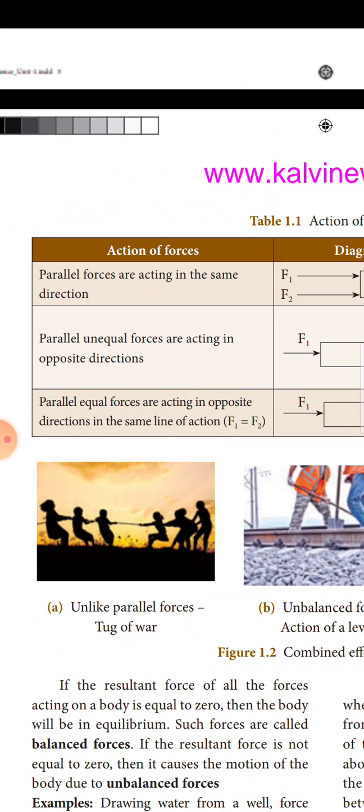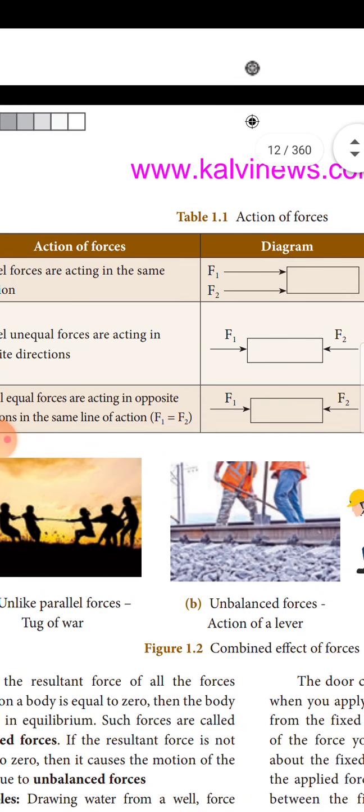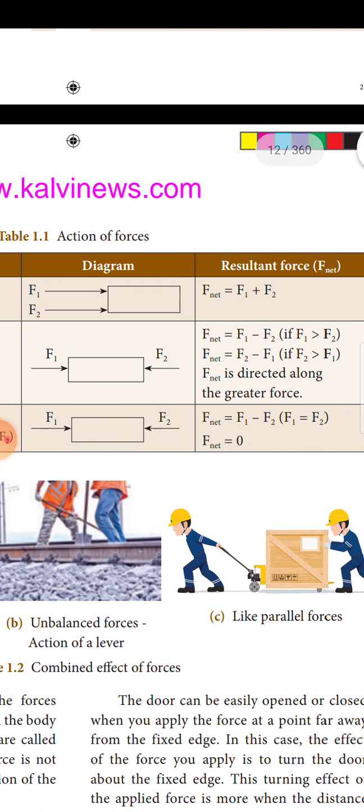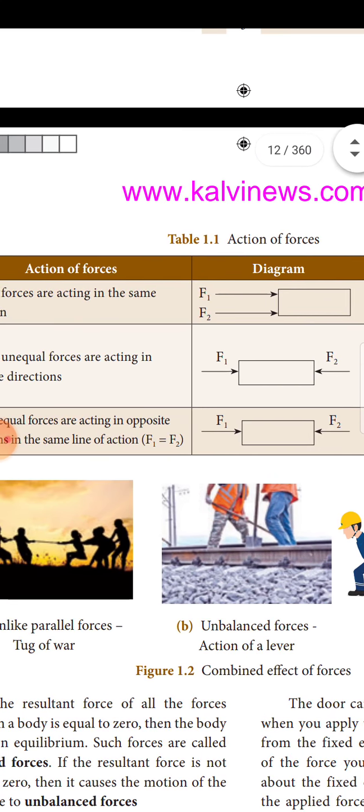Parallel unequal forces are acting in opposite direction, that is F1 and F2 are acting in opposite direction. So here F net is equal to F1 minus F2 if F1 is greater than F2. F net is equal to F2 minus F1 if F2 is greater than F1. F net is directed along the greater force.